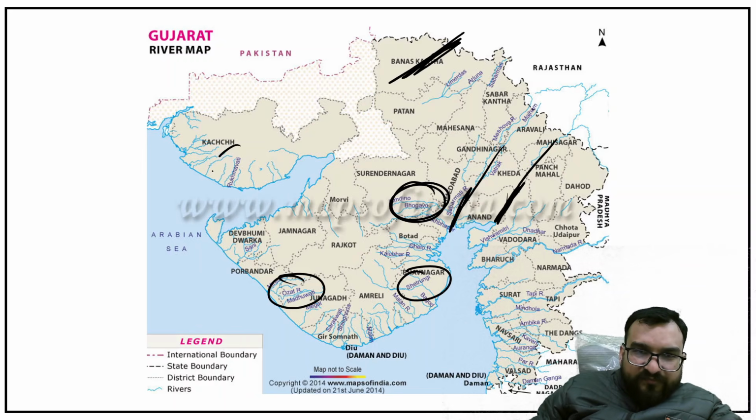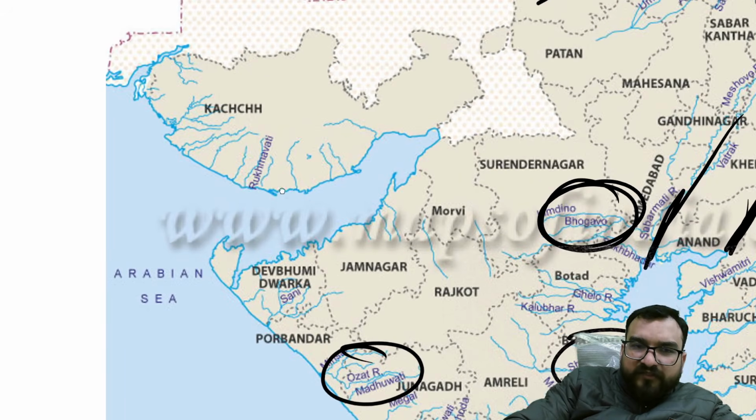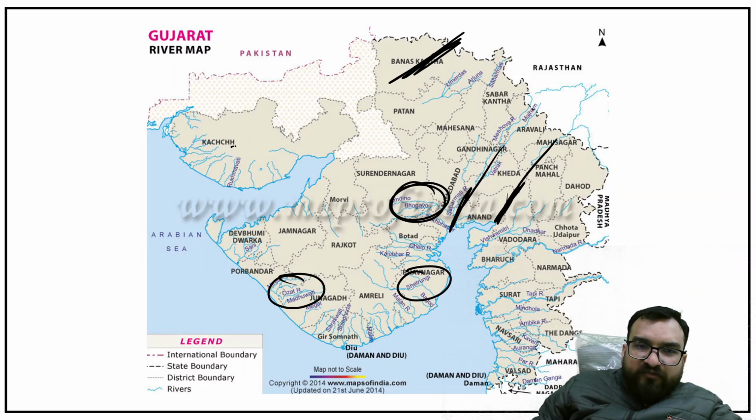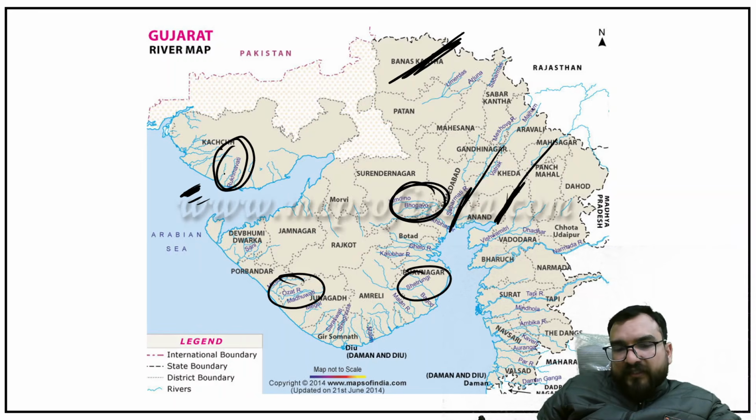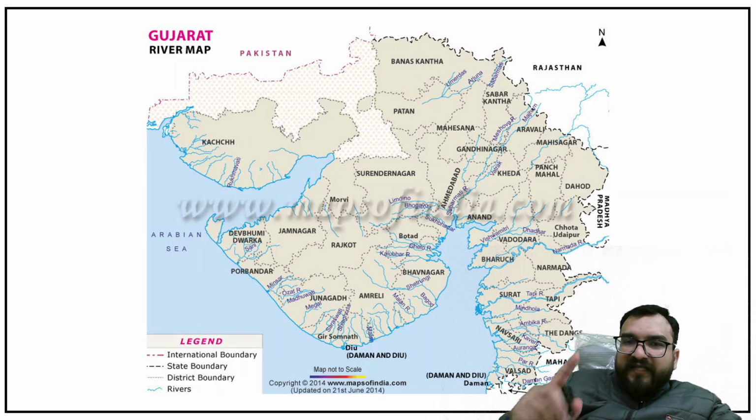More than important, guys. I can make you mark all these rivers, but they are not very important. The cost benefit is not right. But if you want to see the Kutch region, if you want to learn Rukmavati, you can learn it, guys. Otherwise, these are the important parts.